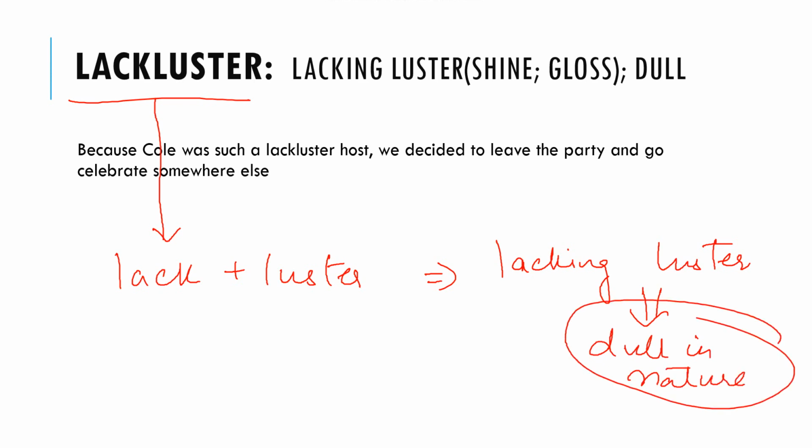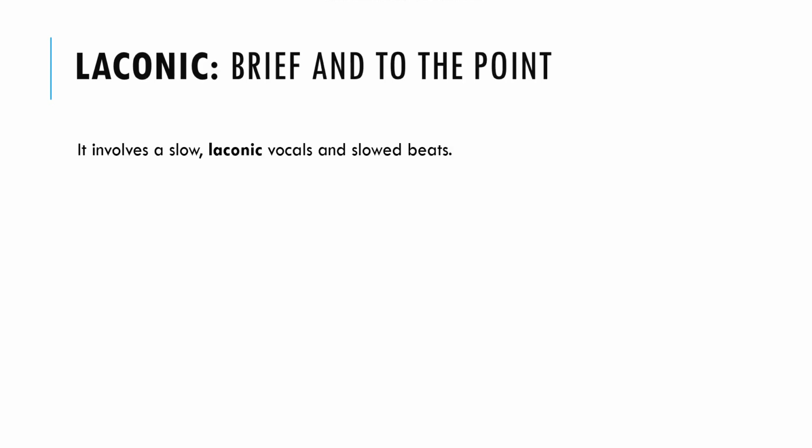Now let's look at the sentence. Because Cole was such a lackluster host, a dull host who was not engaging with the people, we decided to leave the party and go celebrate somewhere else. So it's like we were at a party and the host was not very friendly, very encouraging. The host was dull, so we decided to leave the party and celebrate somewhere else. Now moving on to the next word.